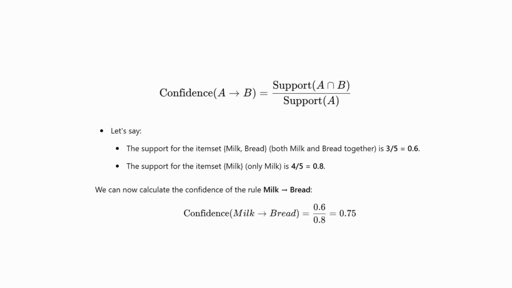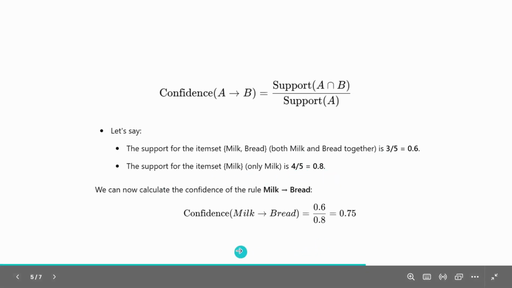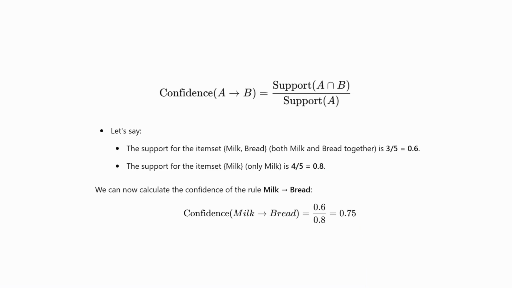For example, the support for the item set milk-bread, that is containing both milk and bread, is 3 out of 5, that is 0.6, as we have seen previously. And the support for the item set milk only is 4 out of 5, or 0.8. Then we can calculate the confidence by this formula, 0.6 by 0.8, that is 0.75.